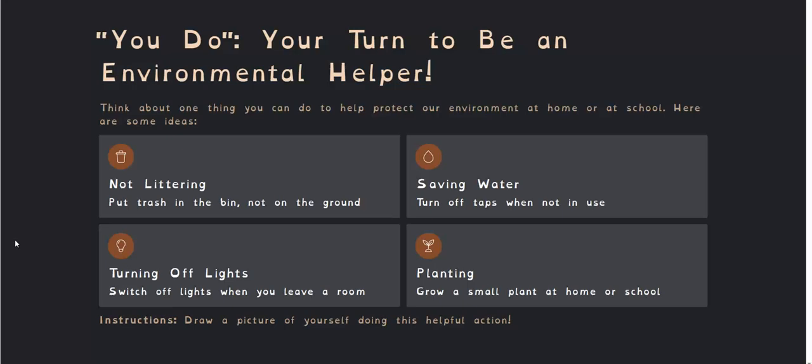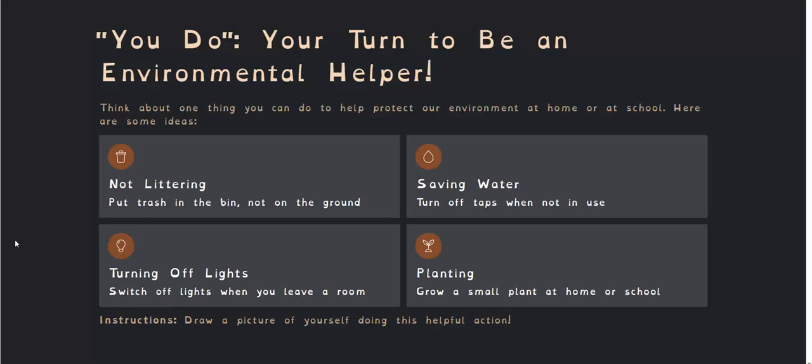That is littering. We need to put our trash, the things that we do not want to eat or cannot eat anymore, that we're not going to use anymore, in the bin and not on the ground. What happens to litter? When we litter, animals eat it and they get sick, or animals get stuck in it and they get hurt. Or it even dirties the lakes in our water. So we are drinking dirty water if we have trash in our water. So it's very important that we put our trash in the bin and not on the ground.